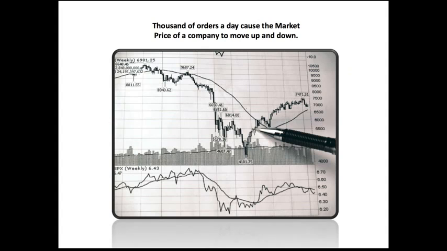So as we look at that scenario a bit on a grand scale, hundreds of thousands of people doing that for any stock, you can see how that market price is moving up and down because it's not the majority of people that are determining that market price. It's just a few people that are determining that market price. And so what you see is it's going up and down because people don't want to sell their shares for any less than what they could make off of it, and people don't want to buy their shares for any more than what they have to pay for it. And so what you find is that the market moves in these cycles.